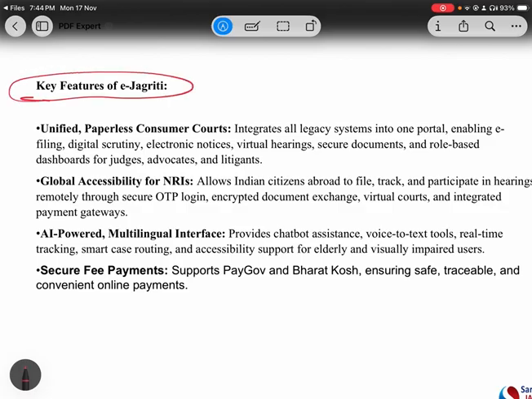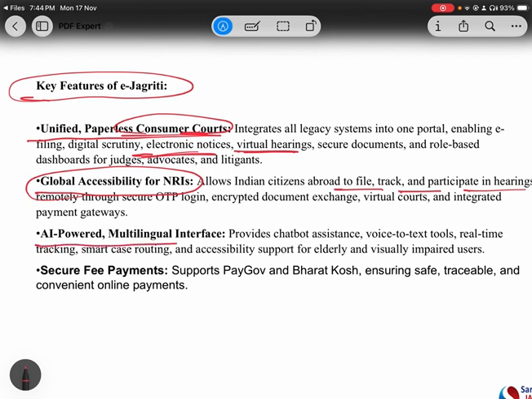First is unified paperless consumer codes. There is a provision of consumer codes only, where electronic notices can be given, virtual hearings can be done, all these things. The important thing here is global accessibility for NRIs. The people who are abroad can easily file, track, and participate in hearings. So this is an important thing.